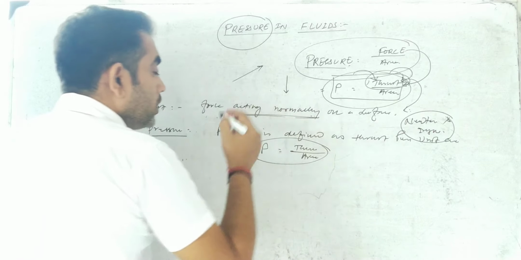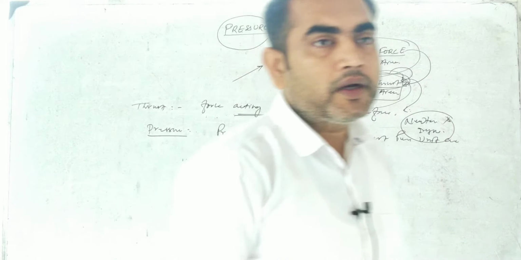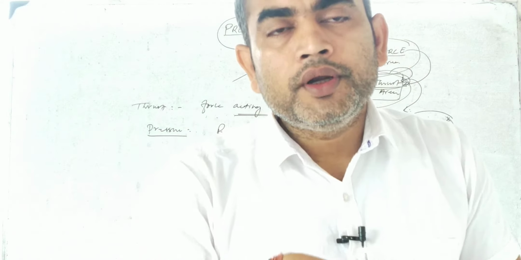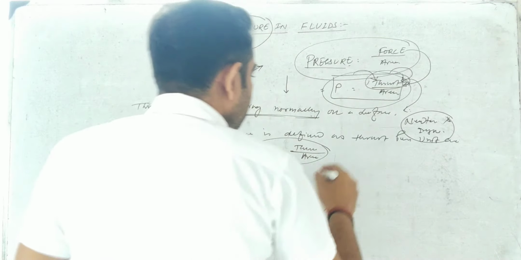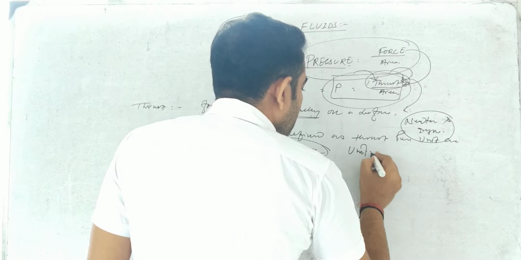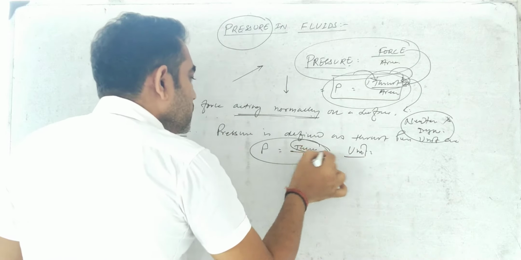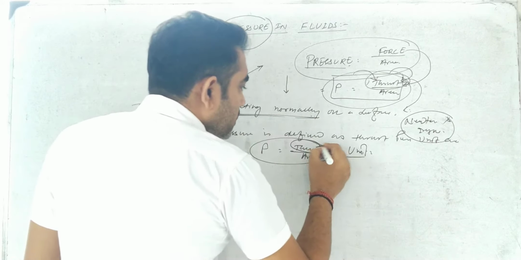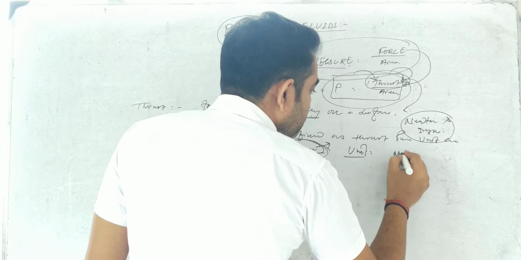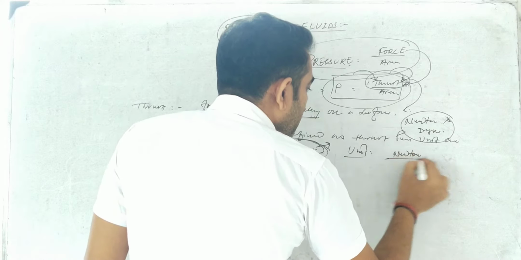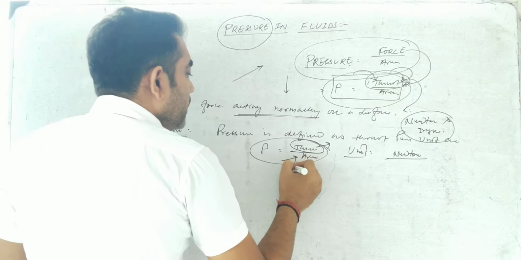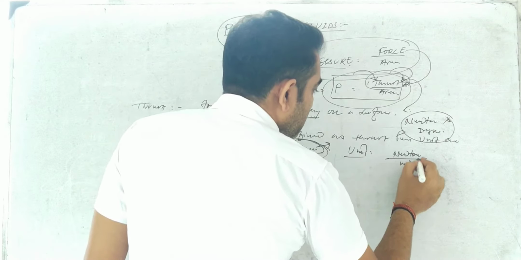Okay, so after the definition, each and every time we write the unit of the pressure. What is the unit for thrust? The unit for thrust is the Newton, and the unit for area is the meter square.